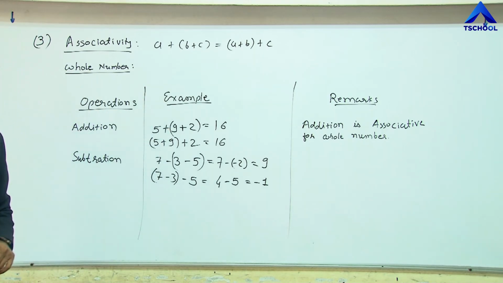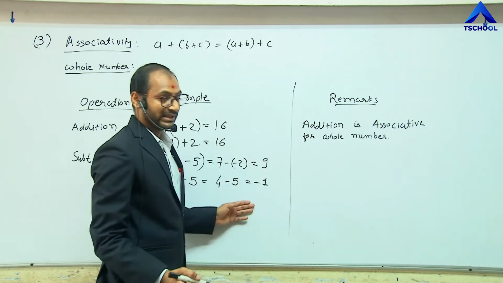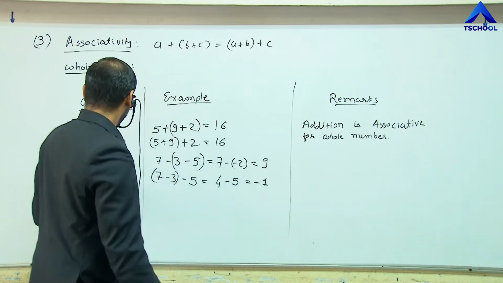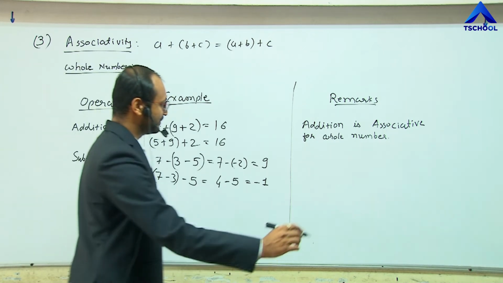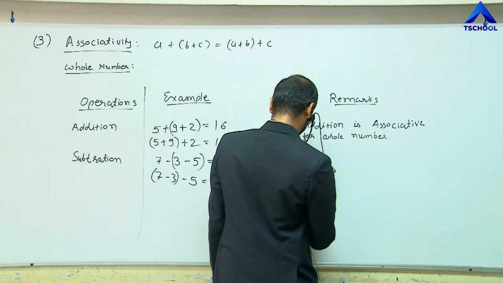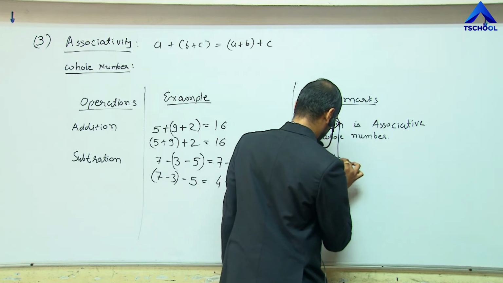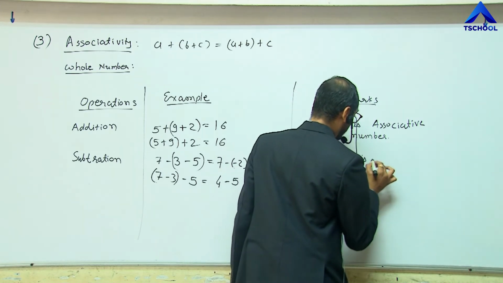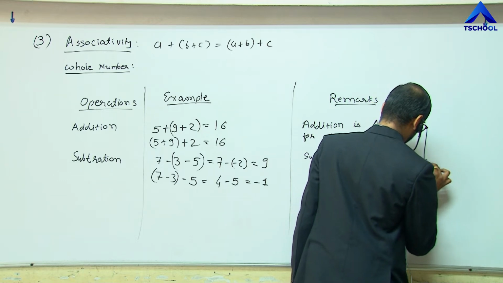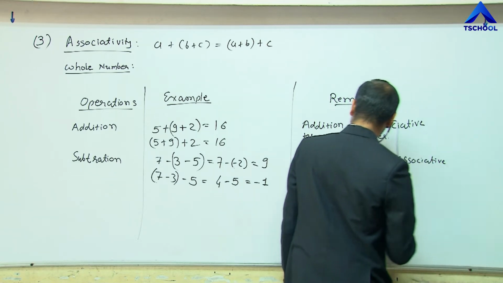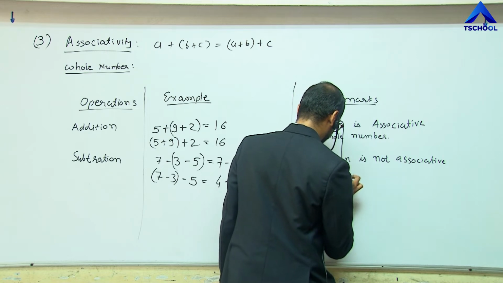So the result is different. That means we cannot say that subtraction is associative for the whole number system. So subtraction is not associative for the whole number system.